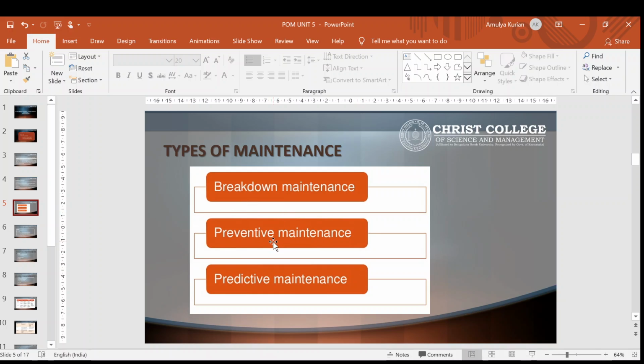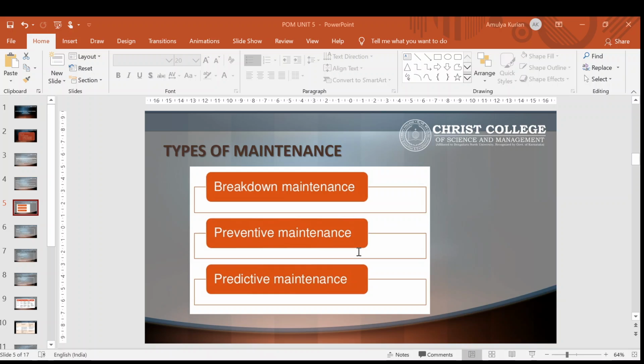Next one is preventive maintenance. It is done in order to make sure that the machine will continue working, or in order to detect or to mitigate degradation of a component. We will be making sure that every now and then we are looking into that particular equipment and making sure that it is reliable.